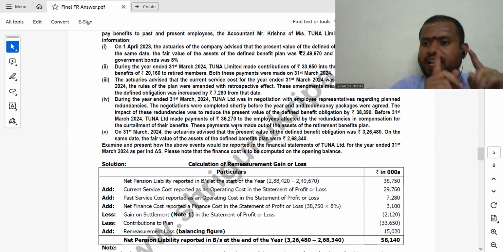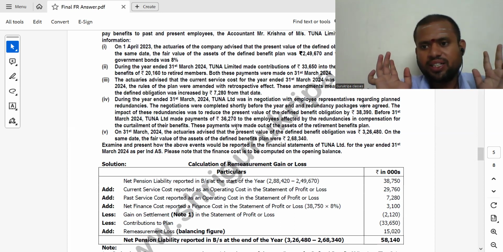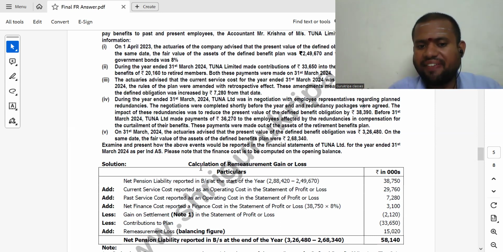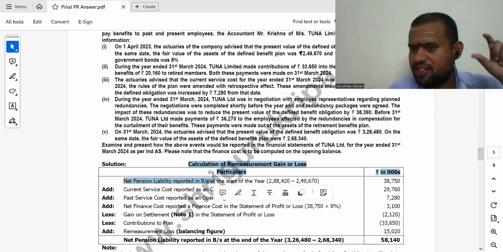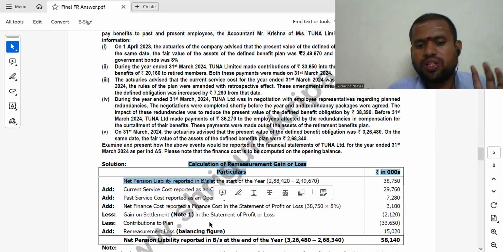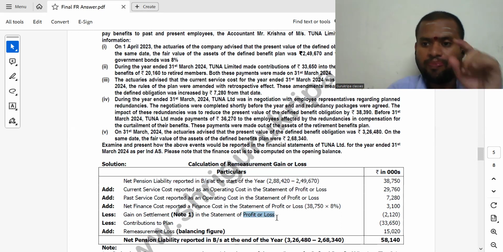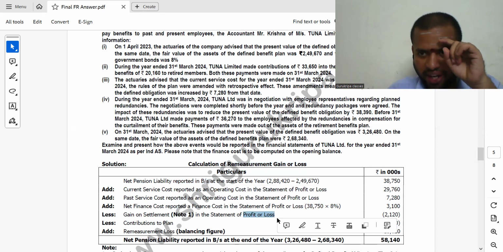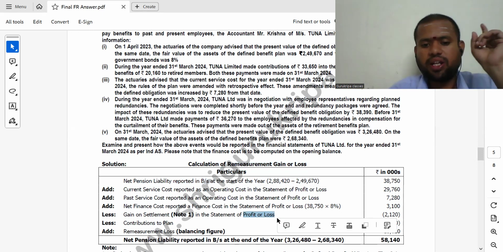Defined benefit obligation debit 36,270 and 2,120. Correct? So this is the net effect. You can also prepare plan assets separately, defined benefit obligation separately, you can account. So this gain on settlement will come in what? Defined benefit obligation account and profit and loss account.